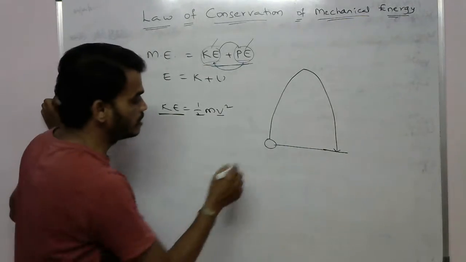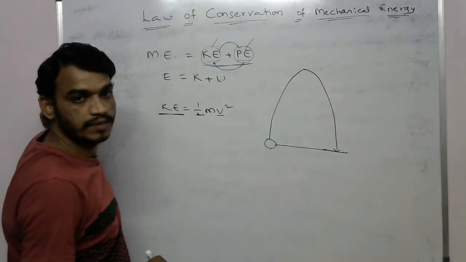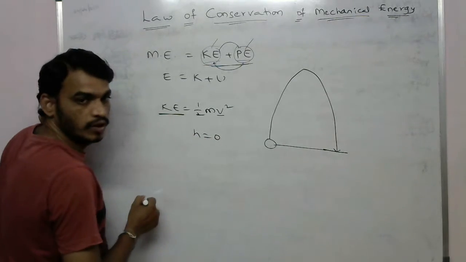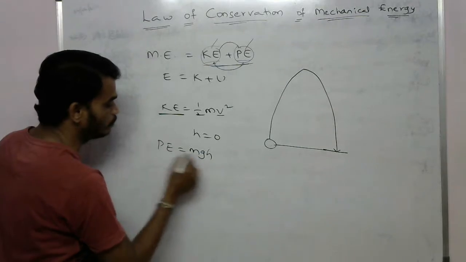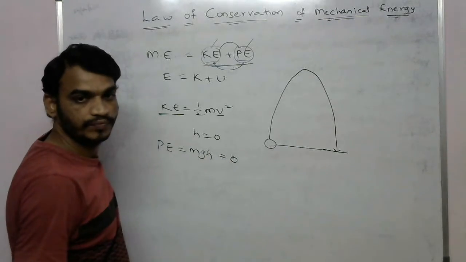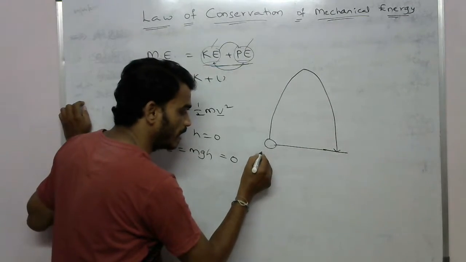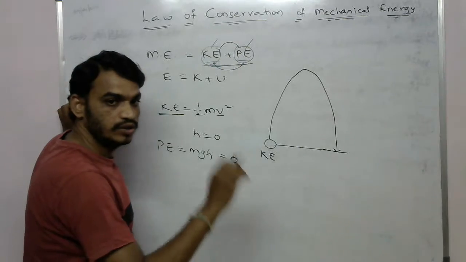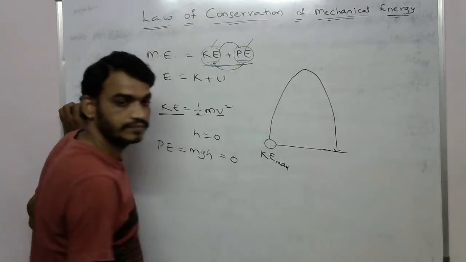But in the ground state, this object doesn't have any potential energy, because here the h value is equal to 0. According to the formula PE equal to mgh, the potential energy is equal to 0 in the ground state. So in the ground state, it has only kinetic energy, and there is no potential energy. This will be the maximum kinetic energy.